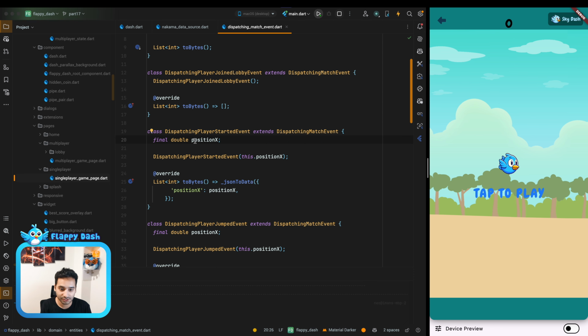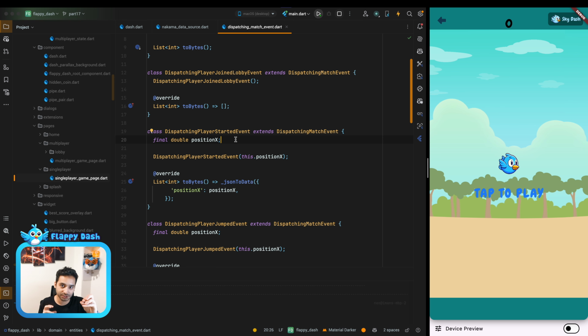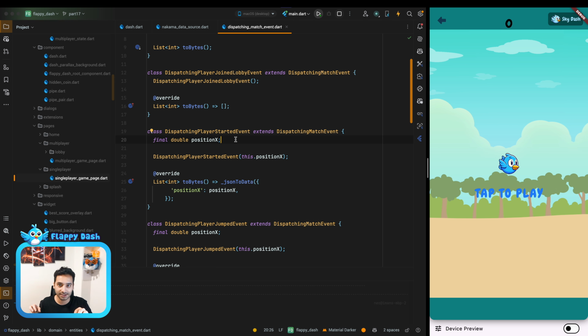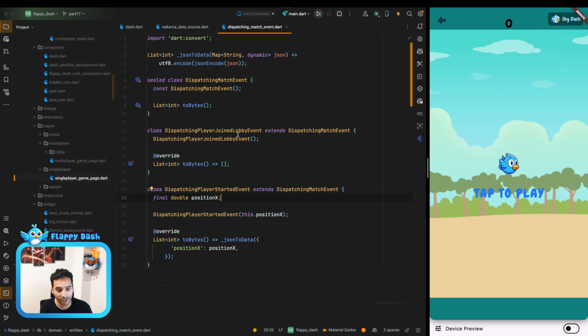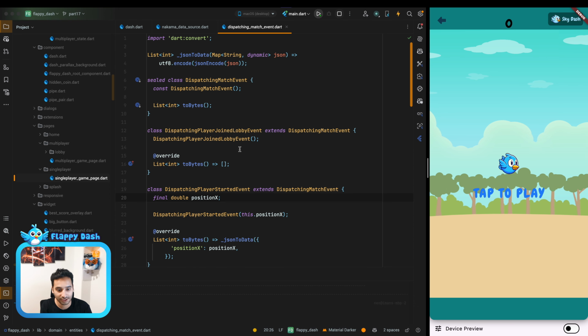But the point is that I just forgot to send the position Y also, because when you do something, you need to send your position to the server, and it's going to be dispatched to all the players that are in the game, and they can just move your dash to the position that you are actually in. So to do that, I'm just going to add the position Y to all the events that we have here.